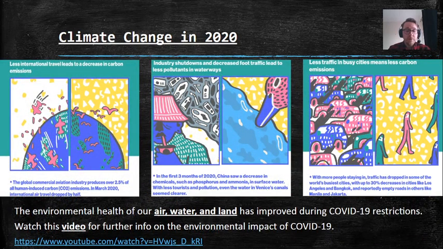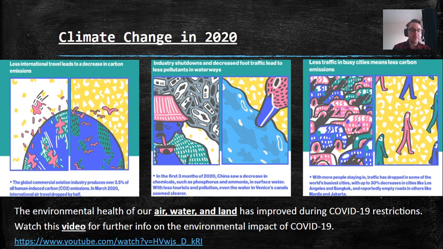The environmental health of our air, water, and land has improved during COVID-19 restrictions. So we talked about, when we looked at pollution, that you can have pollution that's impacting the air quality, you can have pollution that impacts the water quality, and also the land. So the environmental health of everything, everywhere, is improving during COVID-19 restrictions.